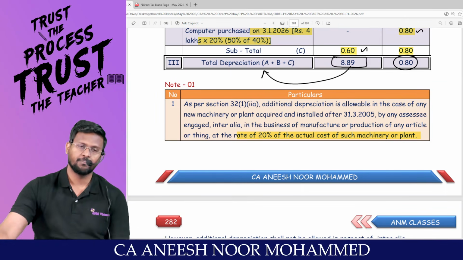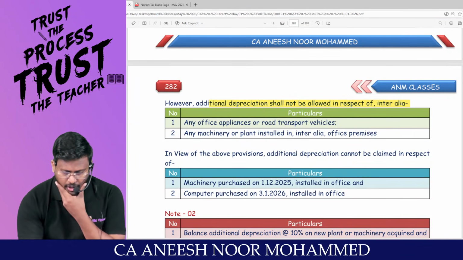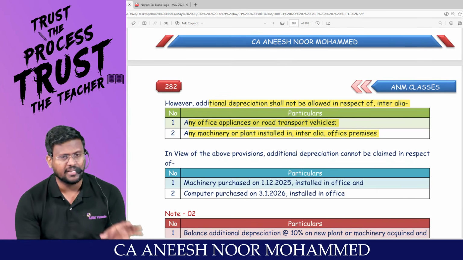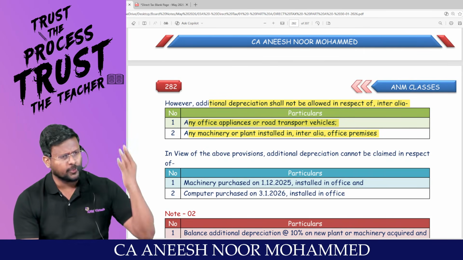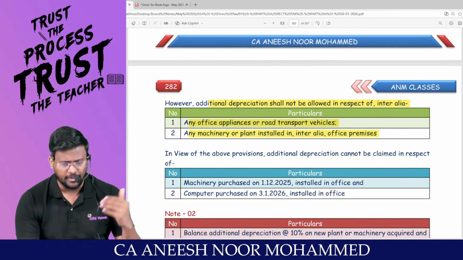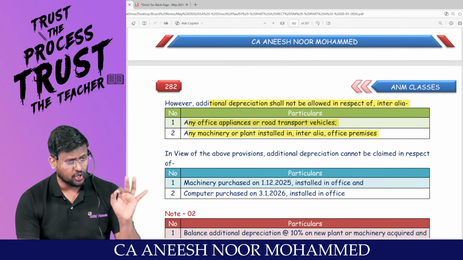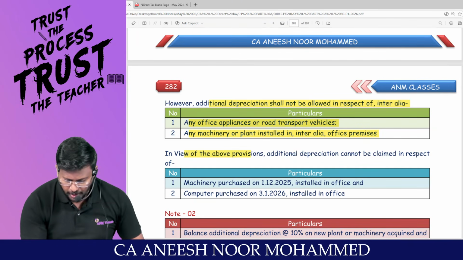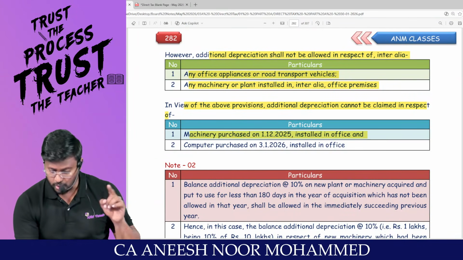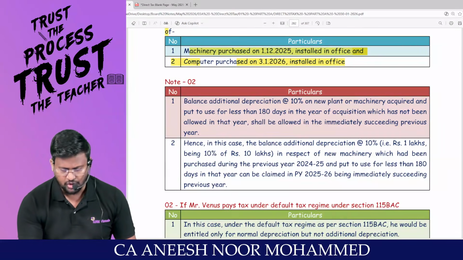This point you write: additional depreciation shall not be allowed in respect of any office appliances or road transport vehicle, or any machinery or plant installed inter alia in the office premises. Why only 2 points? We can write all the 5 points: ship or aircraft, second-hand plant or machinery, plant or machinery installed in office or place of residence including guest house, office appliance or road transport vehicle, and any plant or machinery for which the entire cost has been allowed as a deduction. In view of the above provision, additional depreciation cannot be claimed in respect of machinery purchased on 1/1/2025 installed in office, and computer purchased on 31/1/2026 installed in office.